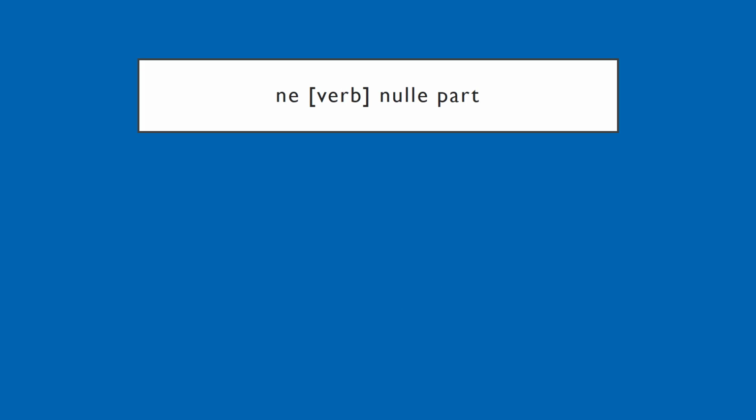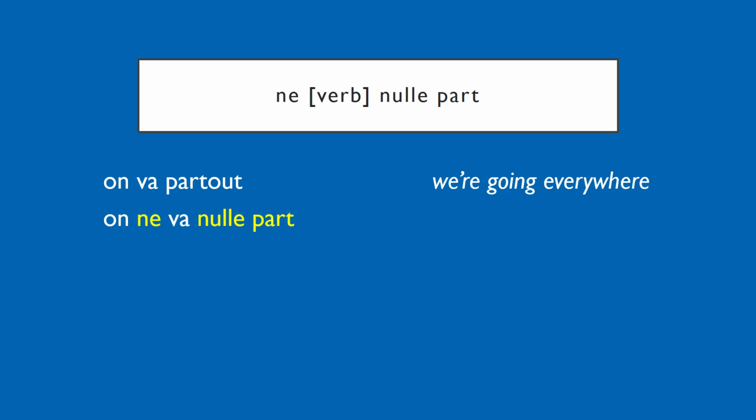So, as is often the case with simple tenses, that is, tenses made up of just a subject and a verb, we put ne before the verb and nulle part after it. So, for example, on va partout is we are going everywhere, and on ne va nulle part is we aren't going anywhere, or we are going nowhere.